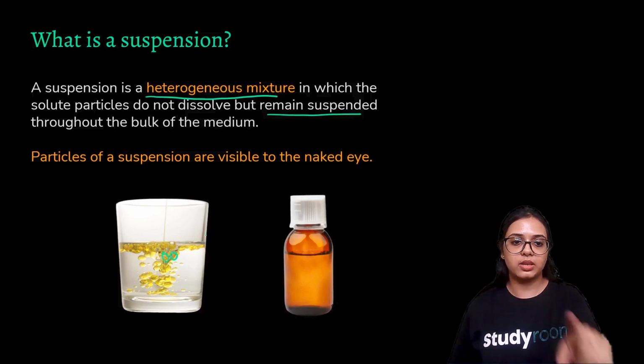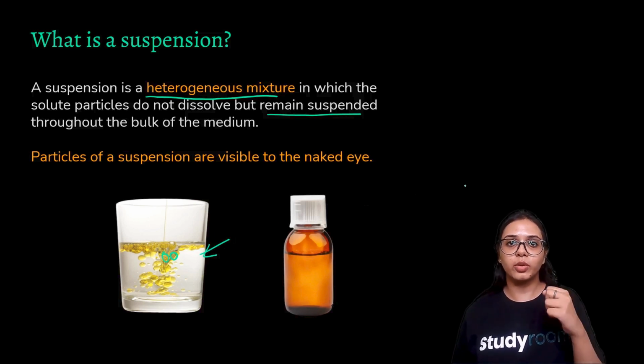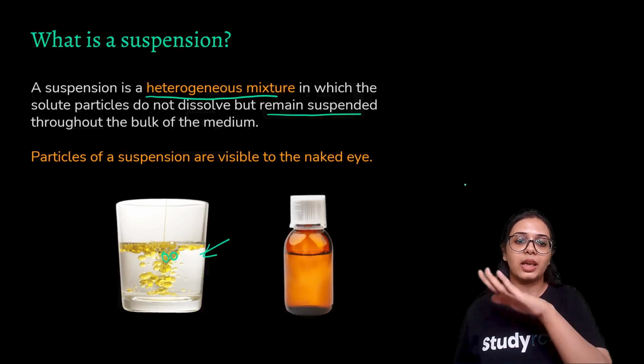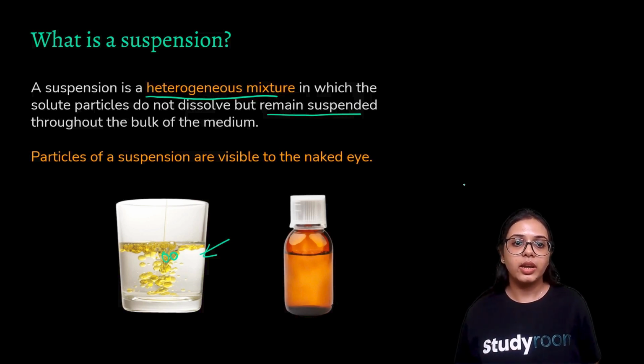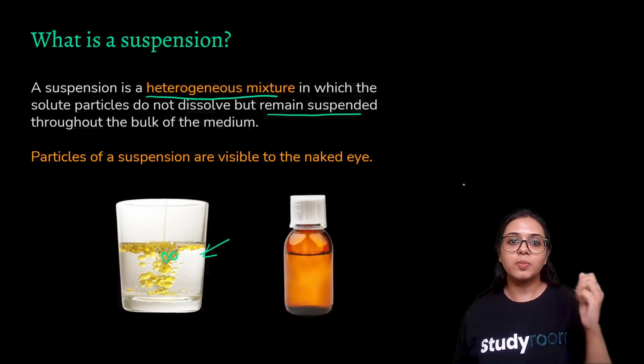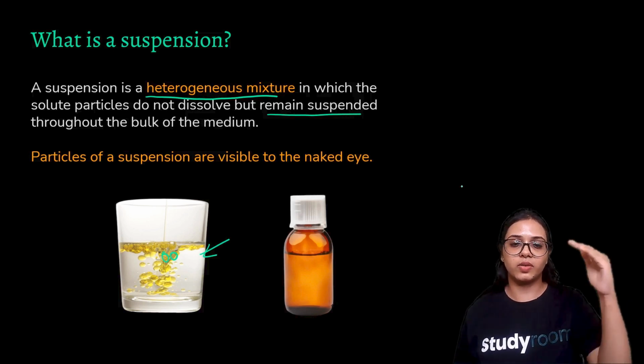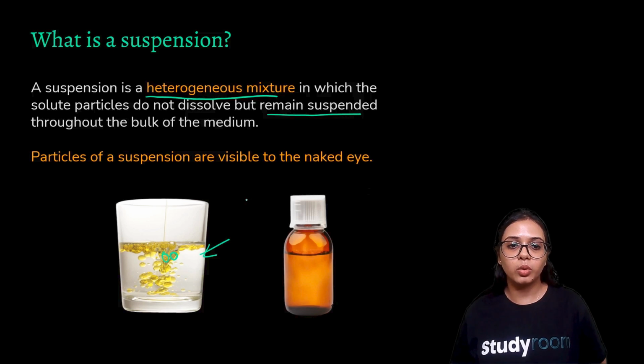So, for example, in this picture here, you can see that oil is suspended in water molecules. All right. So, you do not observe a very uniform mixture of oil and water. What you rather see is that oil molecules are trapped, they are suspended, they are hanging in between the water molecules. And they remain suspended throughout the bulk of the medium. It's not that they're only suspended through here and not towards the upper part and not towards the bottom part. Even though the upper layer has more oil molecules than the bottom, the oil molecules at the upper part are still suspended there, right?